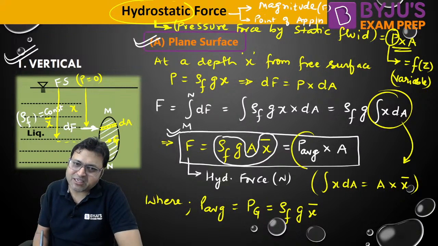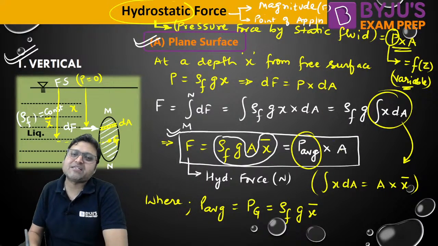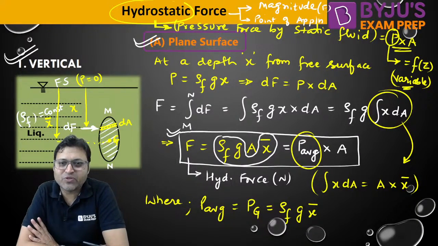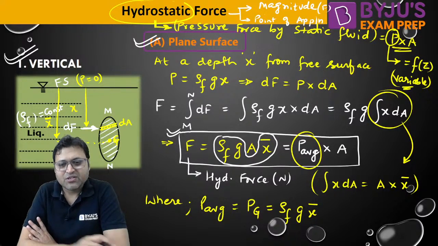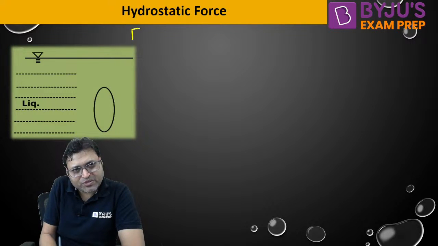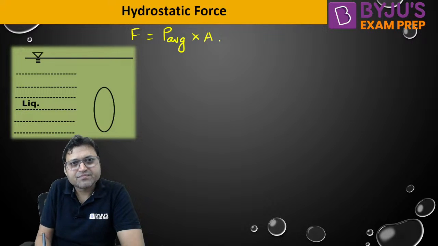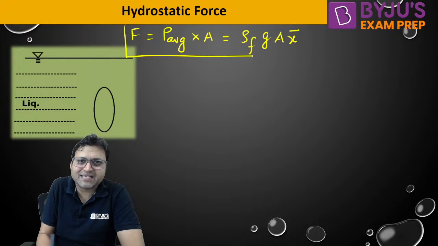Because the pressure was variable, if we calculate the average pressure multiplied by the area, it will give you the total hydrostatic force. Are you getting it? So average pressure into area. The hydrostatic force F will be written as average pressure into area, or we can write it as rho into g into A into x bar. This is the formula,